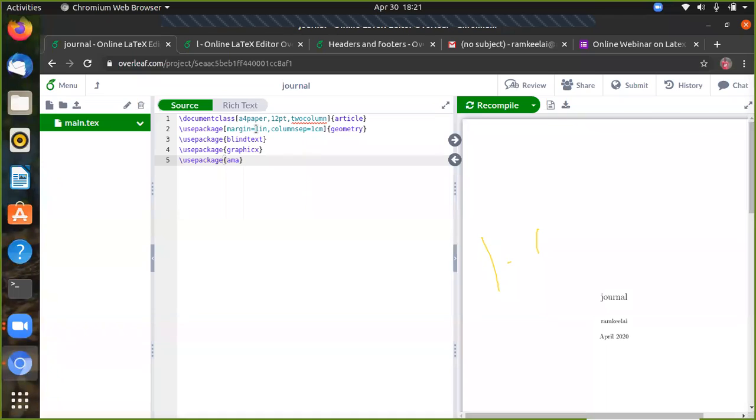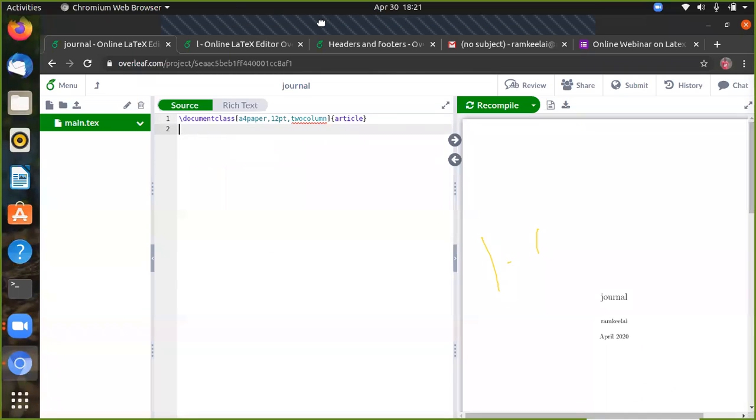Okay. So now we start the journal preparation. The first one we start from is the document class. Which paper we have to choose to write? I can write for A4 paper, font size 12 point, and 2 column. Journals are all written in 2 columns. So we choose the 2 column page, and my document class name is article.